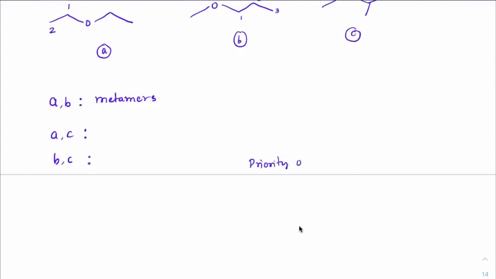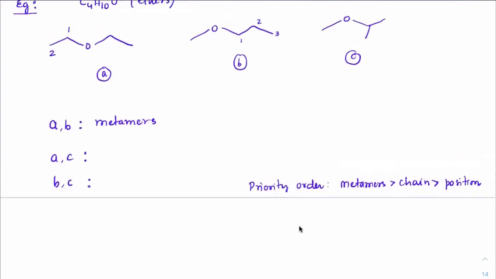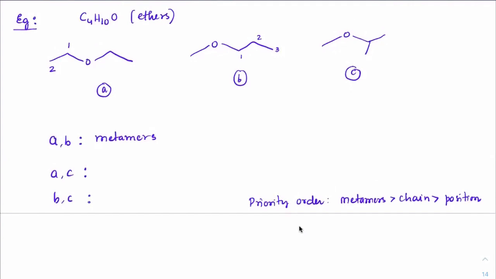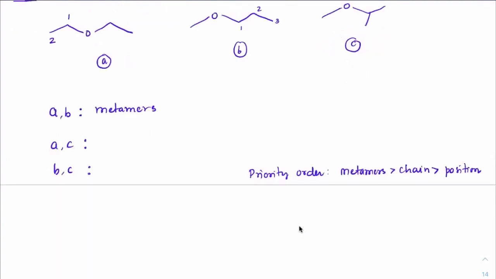Metamers are most considered, then chain, then position. If you are finding metamerism, you will always give the first preference to metamerism. In options, you will only take metamers, not chain.